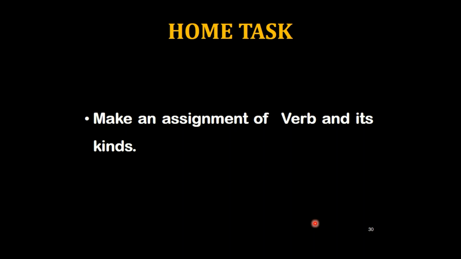So now you will make the assignment of verbs and their kinds in detail, and just two types, finite and non-finite verbs, are left that we'll do in our next lecture inshallah.